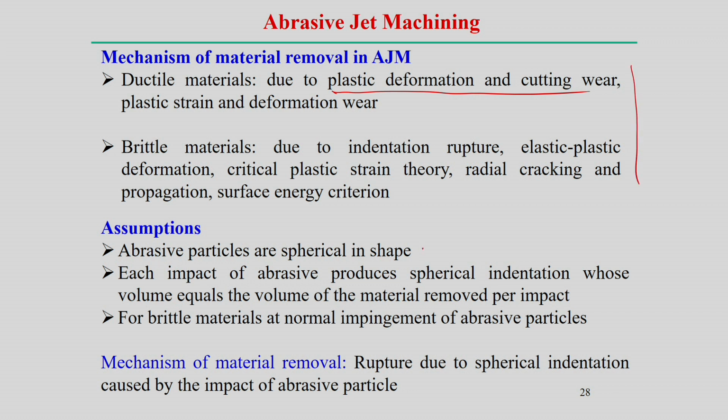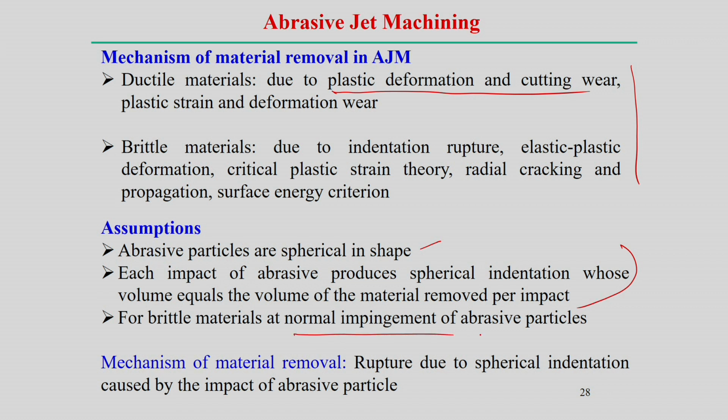Applications and assumptions: if you want to do abrasive jet machining, the abrasive particles are normally assumed to be spherical in shape. Their impact produces a spherical indentation, and the volume of that indentation is the same amount of volume actually removed from the surface. These are the typical assumptions if you want to establish the theory for brittle materials.